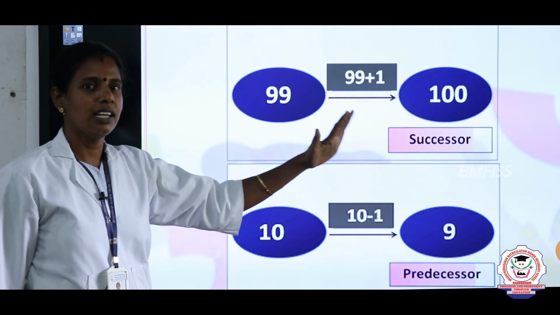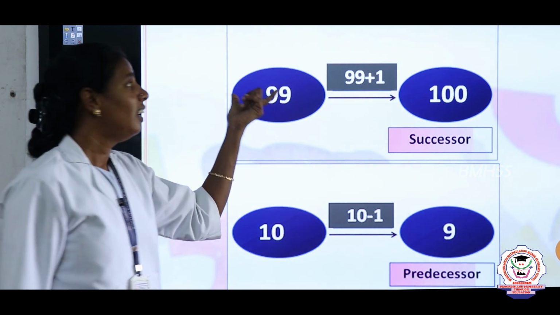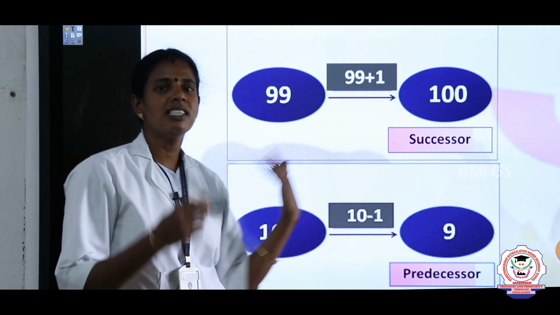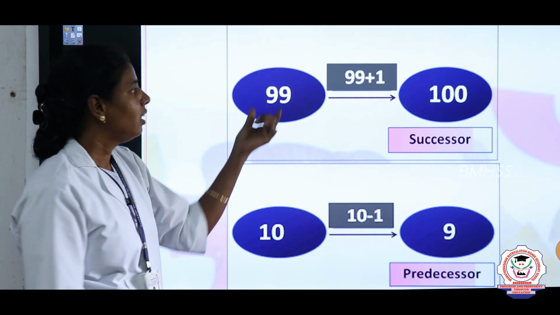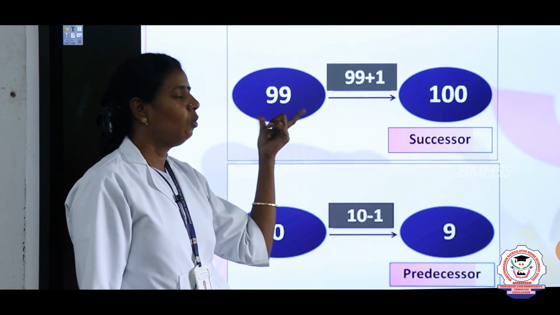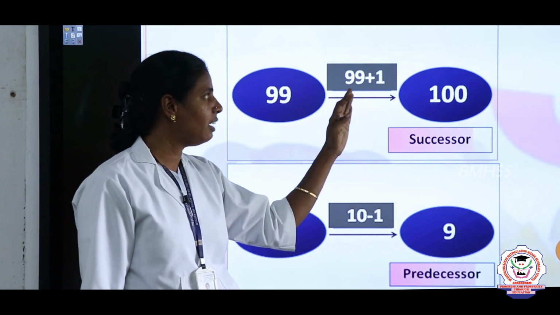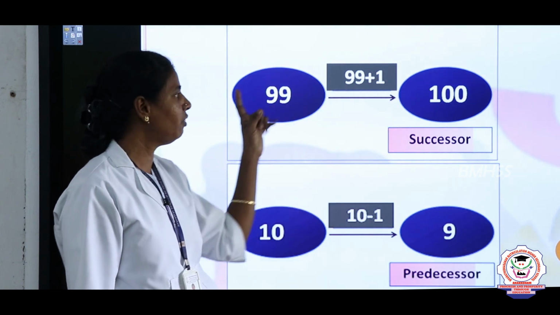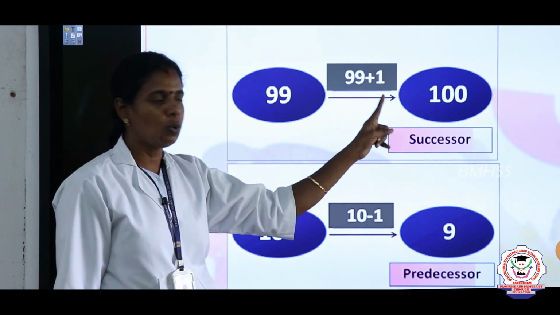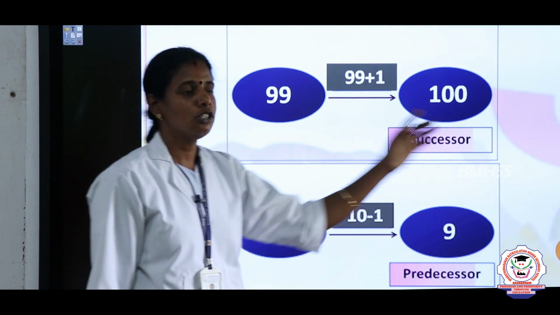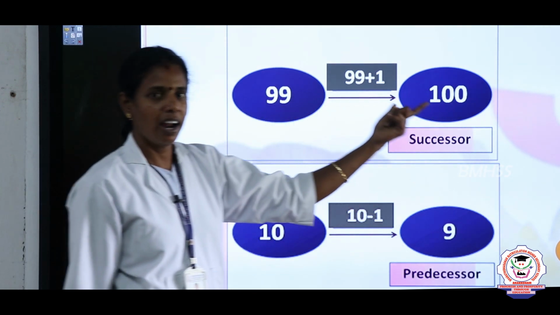Successor and predecessor. Successor is nothing but the given number plus 1. That is the next number we are going to write. See, 99 is the question. What is the successor of 99? Given number plus 1, we are going to add. So 99 plus 1 gives 100. So the successor of 99 is 100.